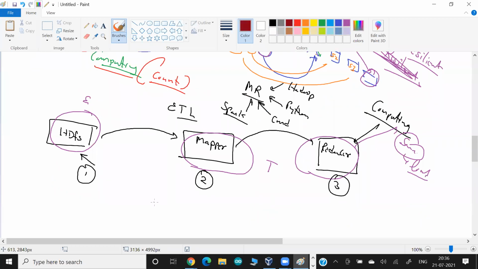Spark, behind the scenes, if you say just go and read the data, doesn't do it. If you say go and run this mapper program, it doesn't do it.